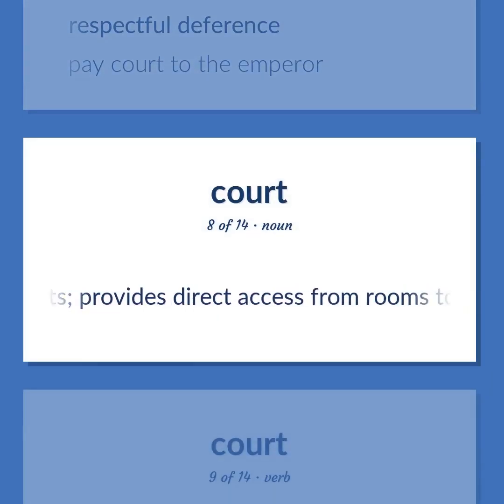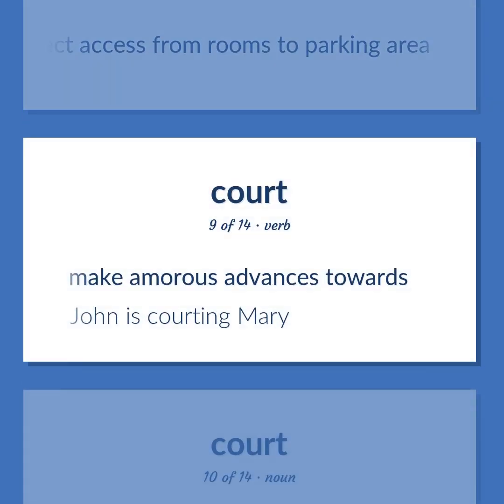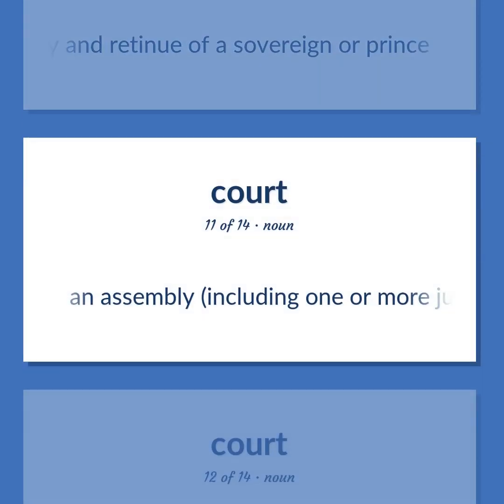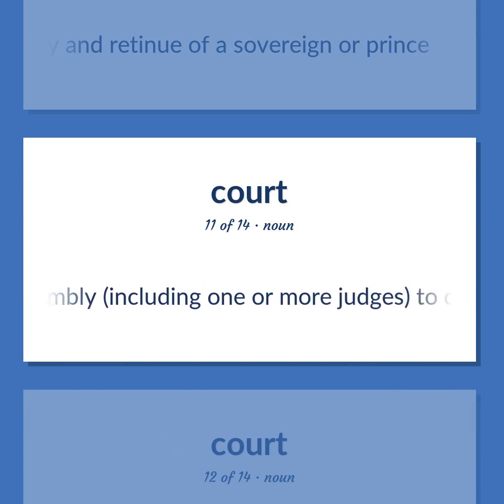Provides direct access from rooms to parking area. Make amorous advances towards. John is courting Mary. The family and retinue of a sovereign or prince. An assembly, including one or more judges, to conduct judicial business.